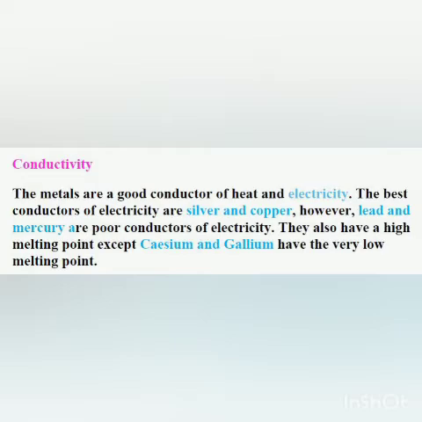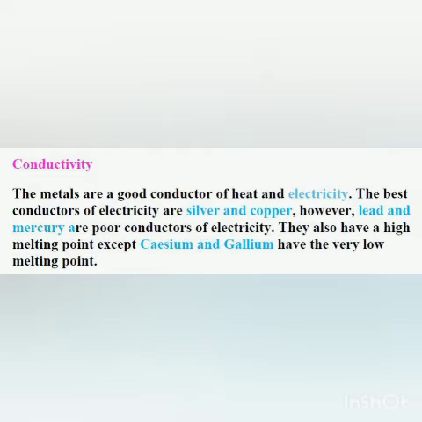So they are good conductors of heat and electricity, and the best conductors of electricity are silver and copper. So that is why copper is generally used in electricity wiring. Because first of all it can be drawn into wires, and it is a good conductor of electricity, and it is also a good conductor of heat. That is why it is also used in cooking vessels.